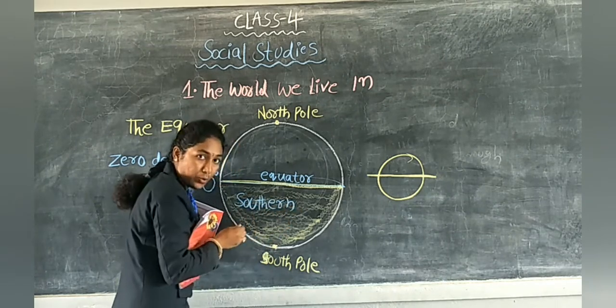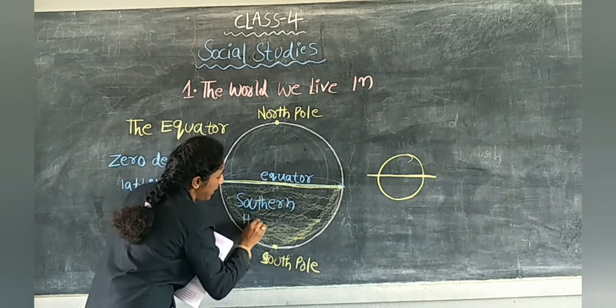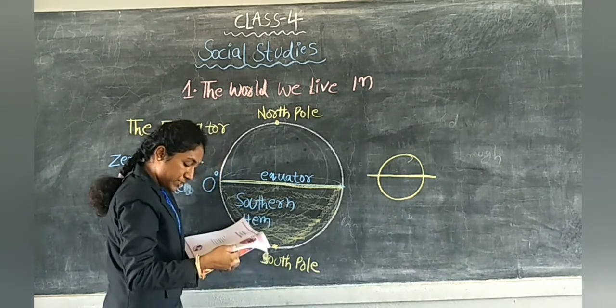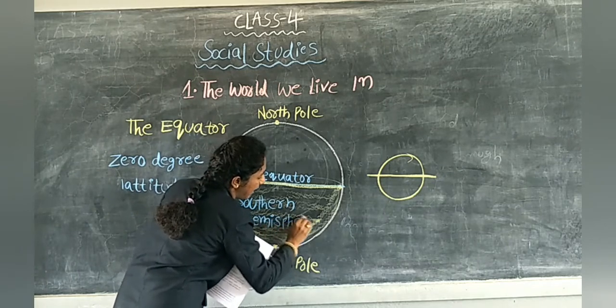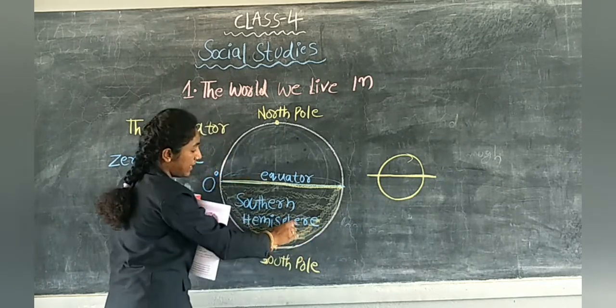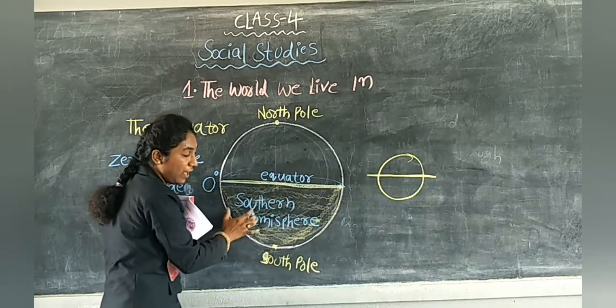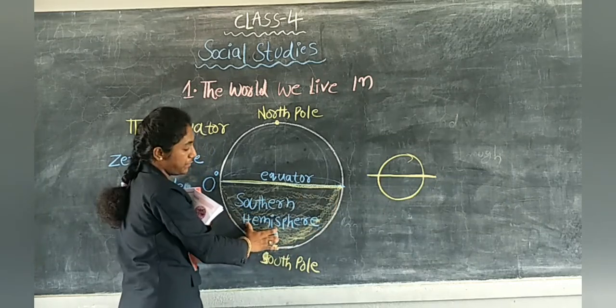S-O-U-T-H-E-R-N. Southern hemisphere. H-E-M-I-S-P-H-E-R-E. Hemisphere. This half is called the southern hemisphere.